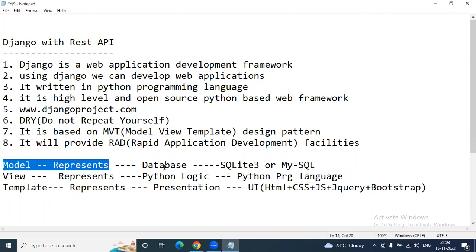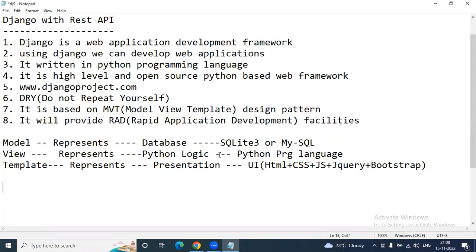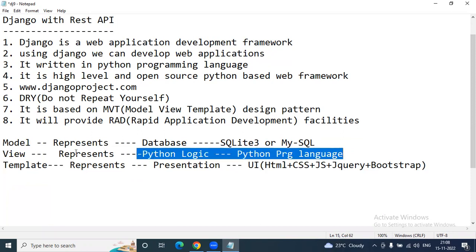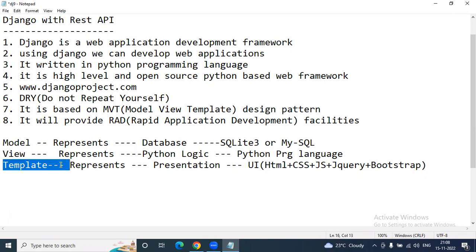And the model represents the database. The databases we are going to deal with in the Django context are SQLite or MySQL. But most of the operations using Django we can fulfill with SQLite only, because once we create a Django project, the SQLite database is automatically integrated. So through this MVT pattern only, we are going to design and develop web applications in Django. This is the basic introduction which I gave in the last session. Here Python plays the major role, because in model creation, view creation, and sometimes template creation also, we go for the Python programming language.